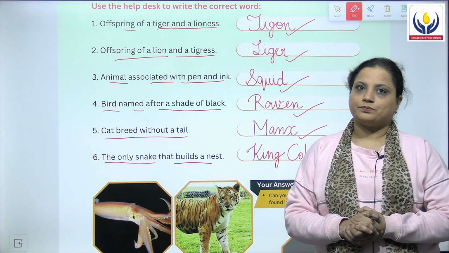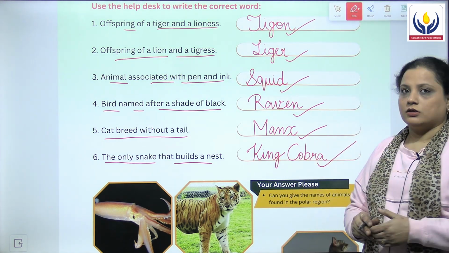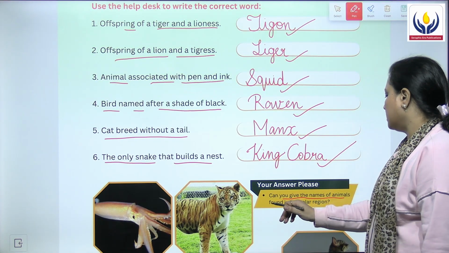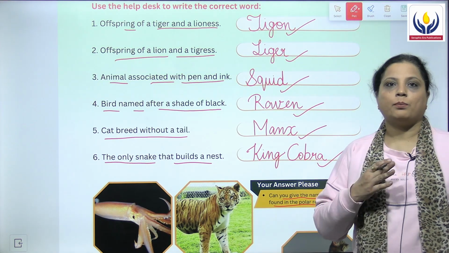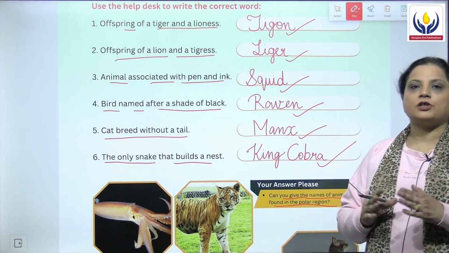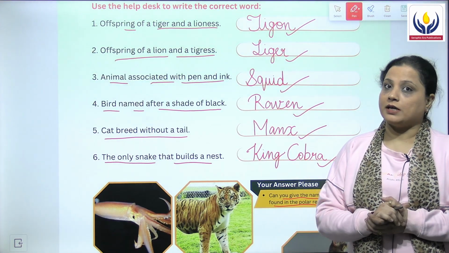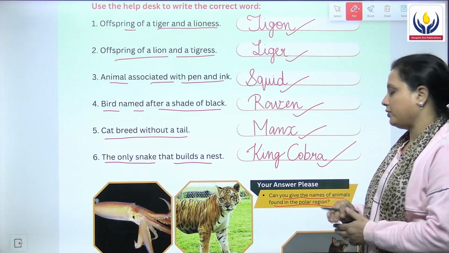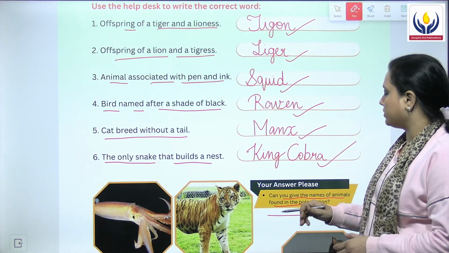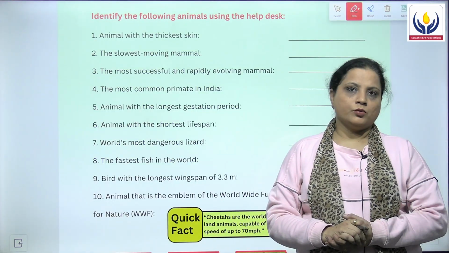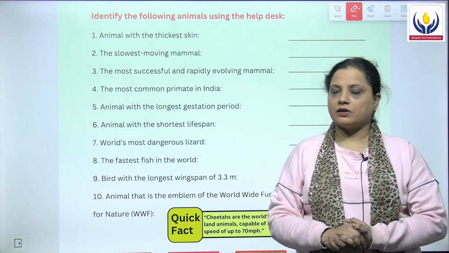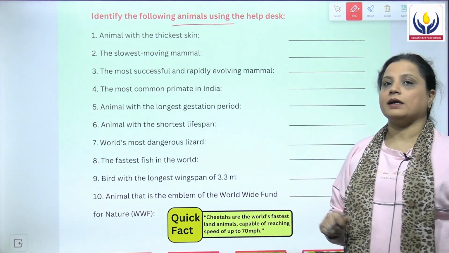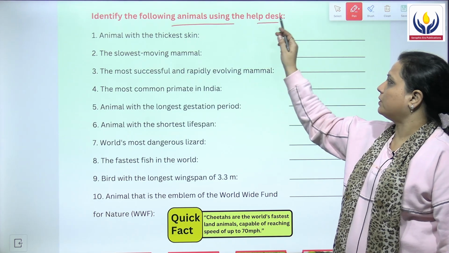Moving on to the your answer please. The your answer please for you children is, can you give the names of animals that are found in the polar region? So look out for the answer children. Look out for the animals, as many animals that live in the polar regions, and write the answer here itself below in the book. Then moving on to the next page, we have another exercise which speaks that identify the following animals using the help desk.